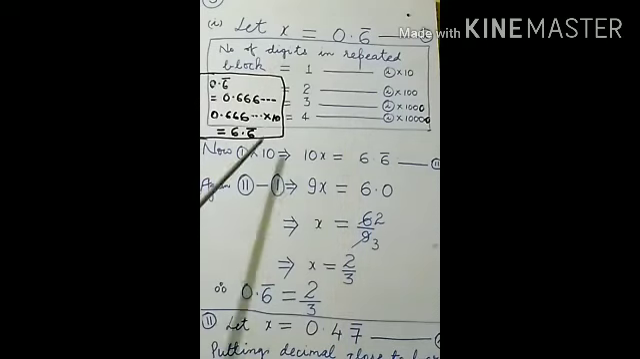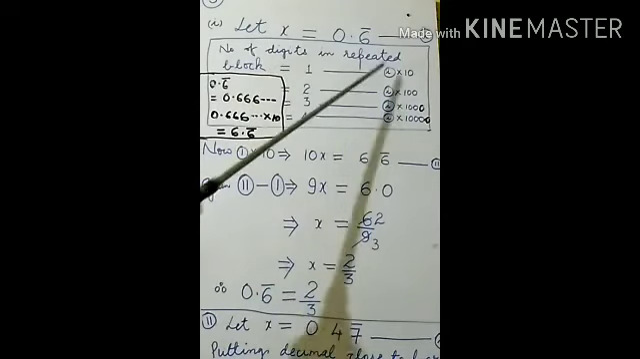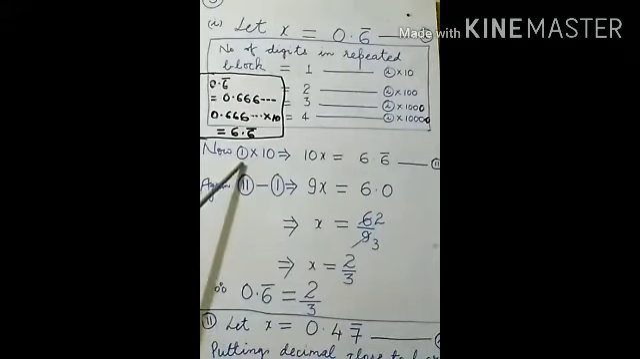After this line, you have to start here. This one is equation number 1. Now equation number 1 will be multiplied by which number? 10. Can you tell me what reason is there? Why are we multiplying here by 10?